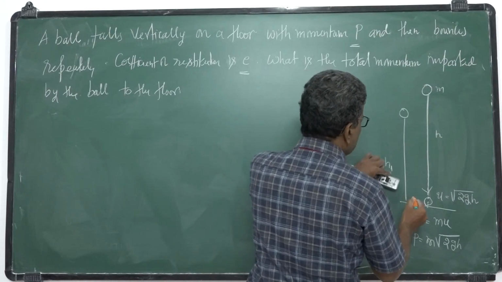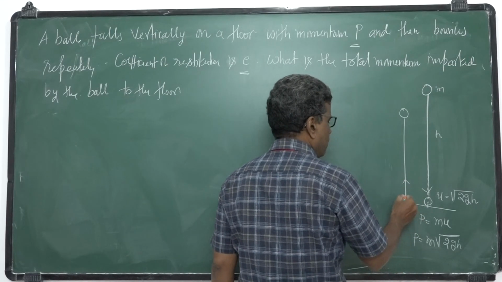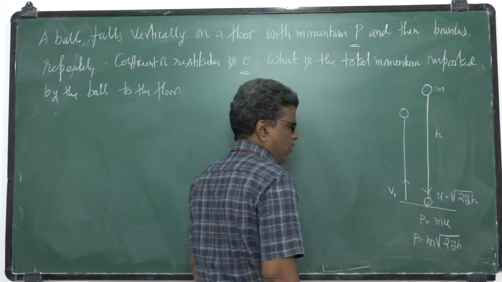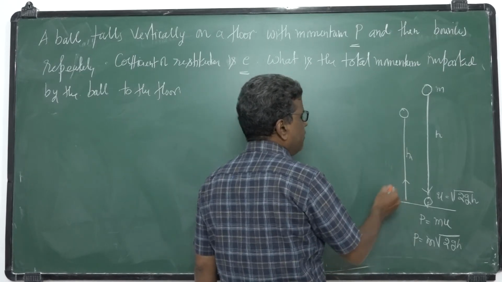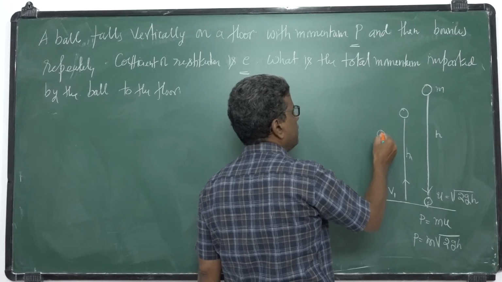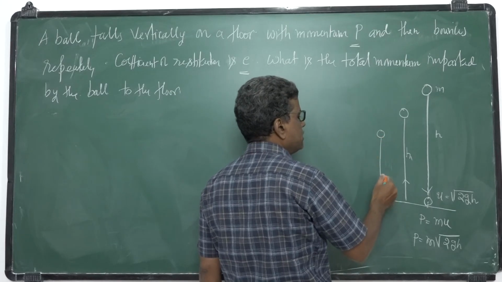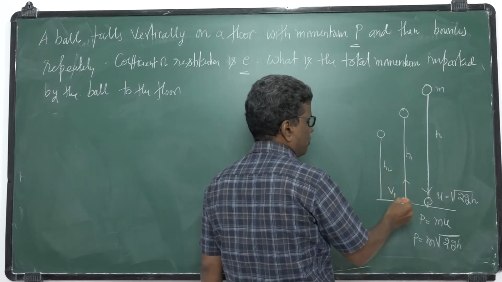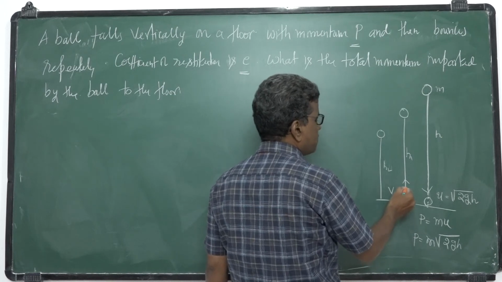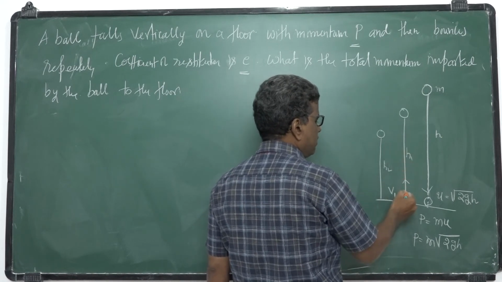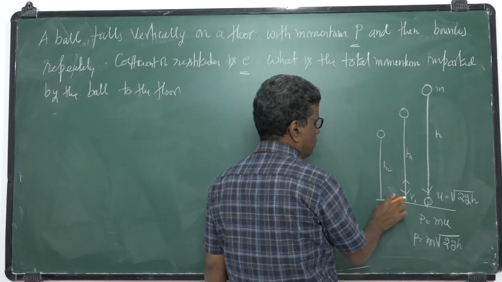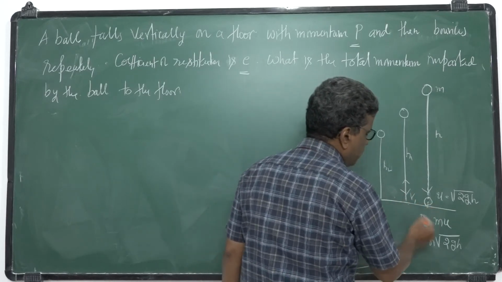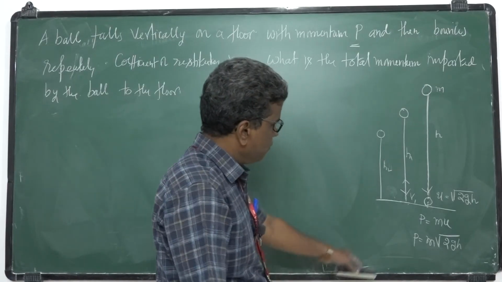So it bounces with velocity v1 and rises to a height h1, and it again falls and again rises to a height h2. If it rises with velocity v1, then at the time of falling it again has velocity v1.